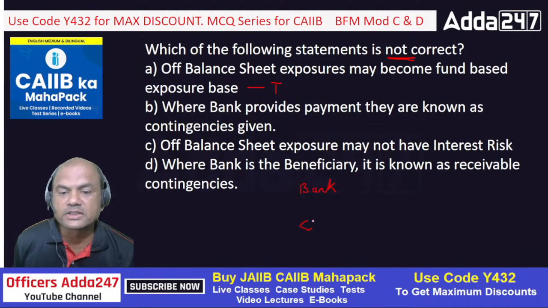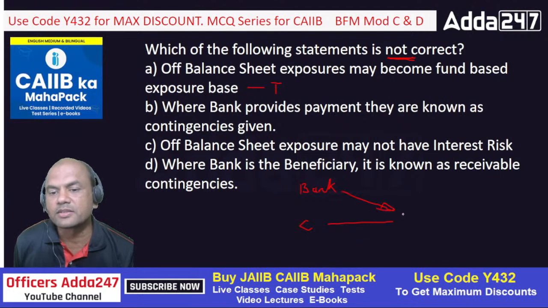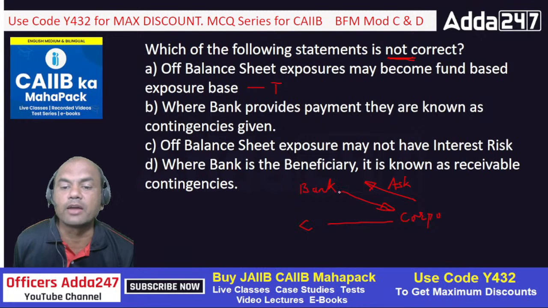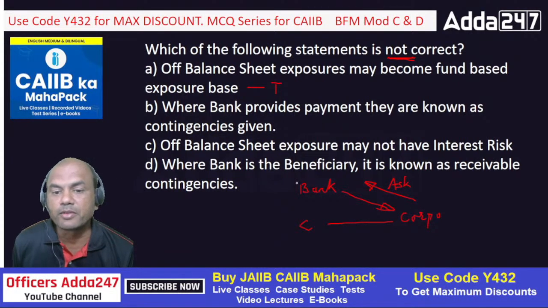On the basis of this customer, I have given a guarantee to some corporation, it can be a municipal corporation, anyone. Now this customer doesn't perform, so this corporation will come to me for money, right? They'll ask me for the money, so in that case I'll have to pay them. So this is the question over here, where bank provides payment. When I provide the payment, they are known as contingencies given. Given means given, paid, right?